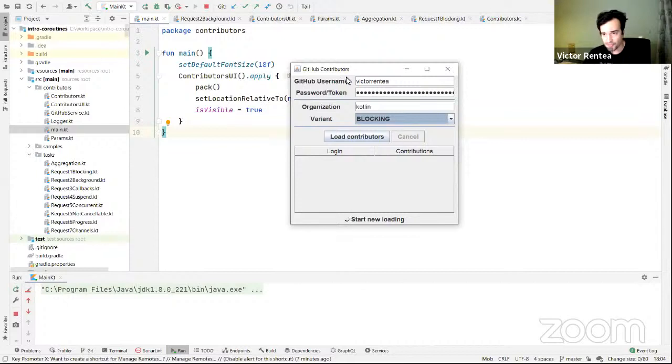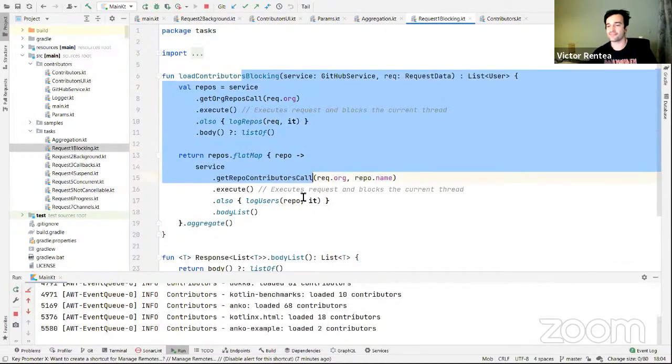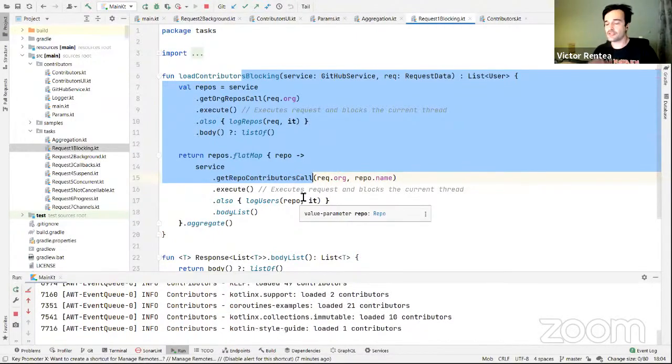The application connects to GitHub with a username and a token that I've generated previously, and tries to determine the contributors that are active in the Kotlin world. For this, if I start the application right now, it's using some code which is already doing stuff.